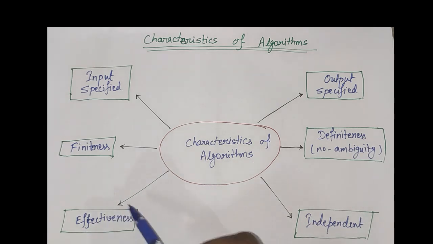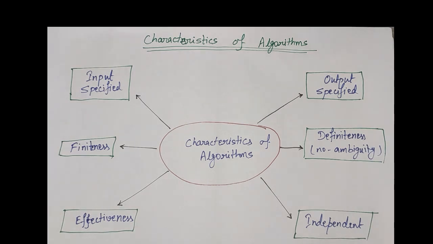Fifth characteristic is effectiveness. For an algorithm to be effective, it means that all those steps that are required to get the output must be feasible with the available resources. It should not contain any unnecessary or redundant steps which could make an algorithm ineffective.